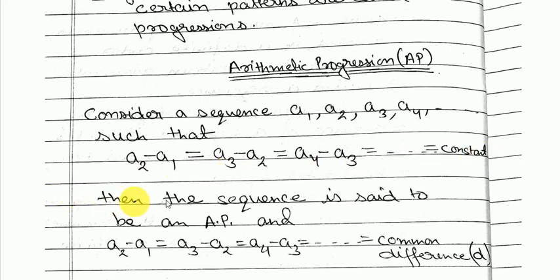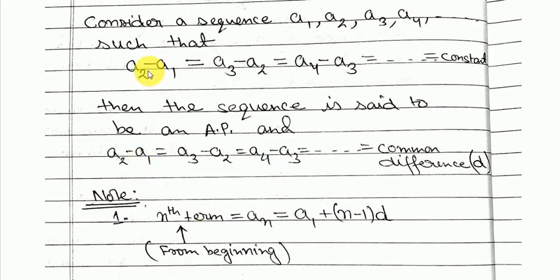Then the sequence is said to be an AP. So if you find that this is happening for each term in the sequence, then the sequence is in AP. And that difference which is constant throughout is called the common difference, and it is denoted by the letter d.